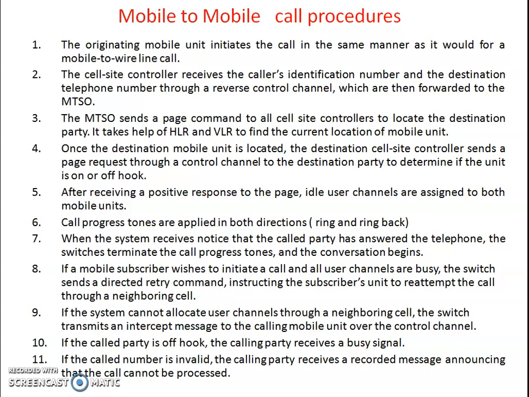The mobile telephone switching office sends a page command to all cell site controllers to locate the destination party. Rather, in the present scenario, we can say it takes help of HLR and VLR to find the current location of the mobile unit where the call is requested. Once the destination mobile unit is located, the destination cell site controller sends a page request through a